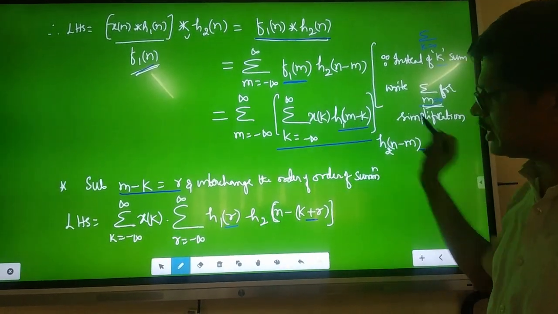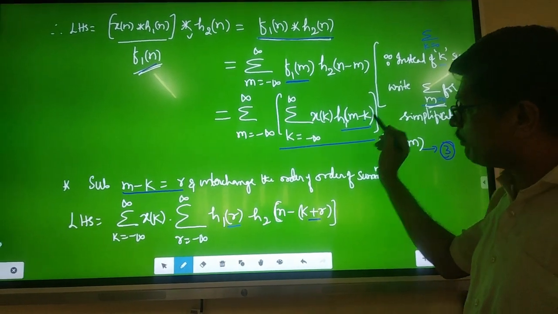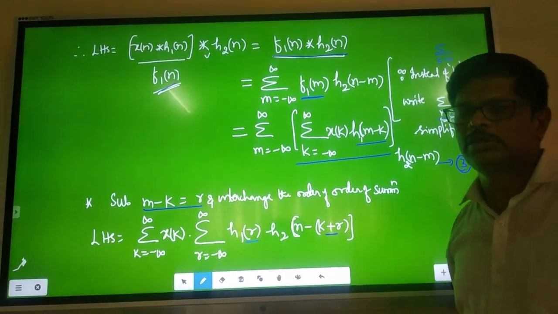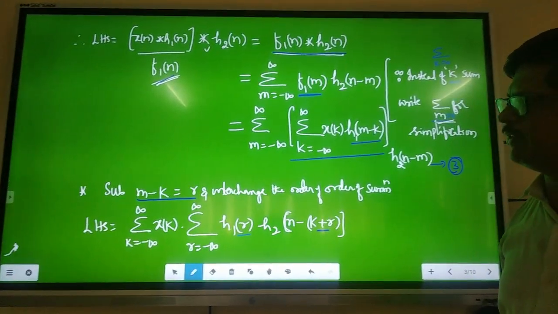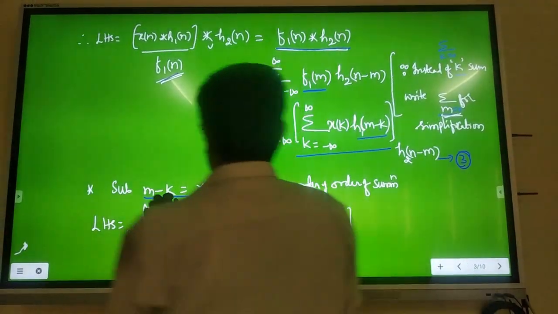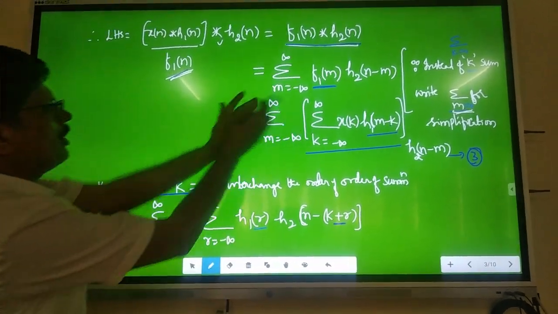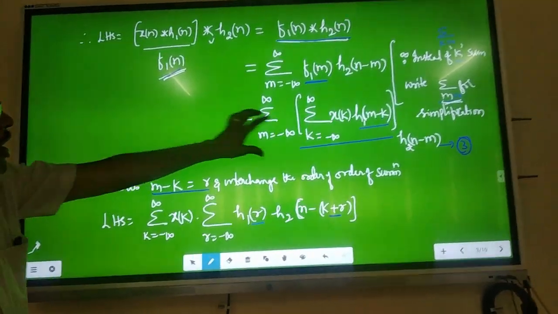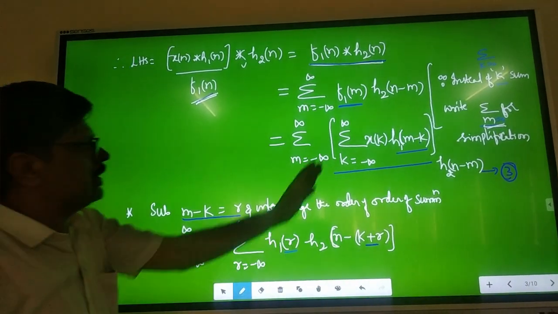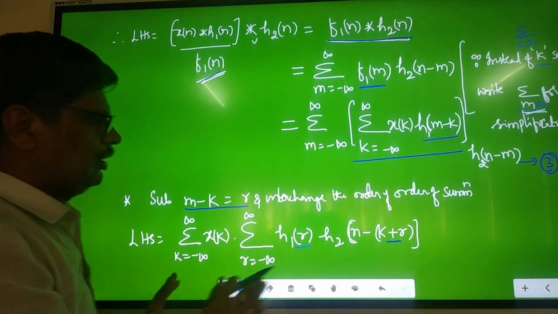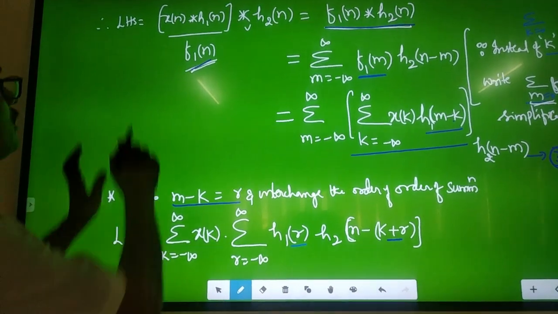Now what should you do? Take these equations, substitute m minus k as r. Substitute this m minus k as one more variable r for simplification purpose, and interchange the order of summations. Very, very important stage. By doing that, what will you get?